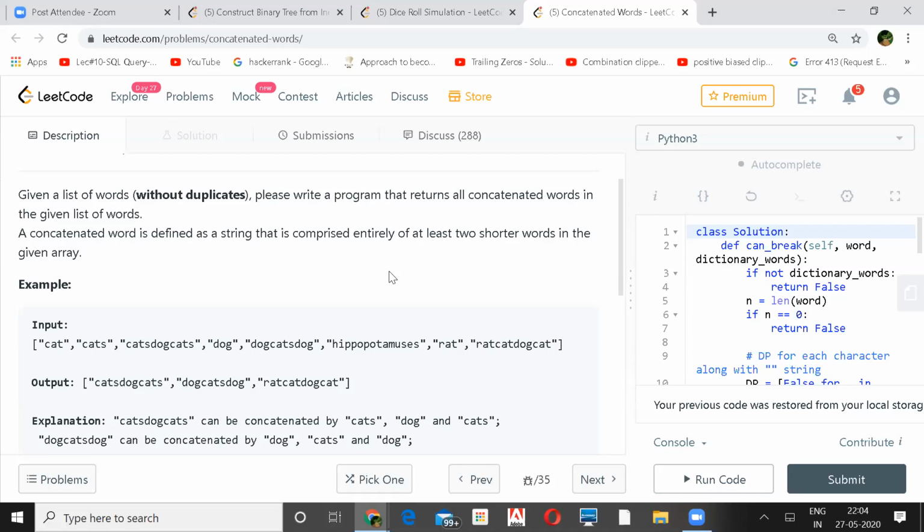What I was thinking, based on my solution, what I have. Oh, you have a DP solution?